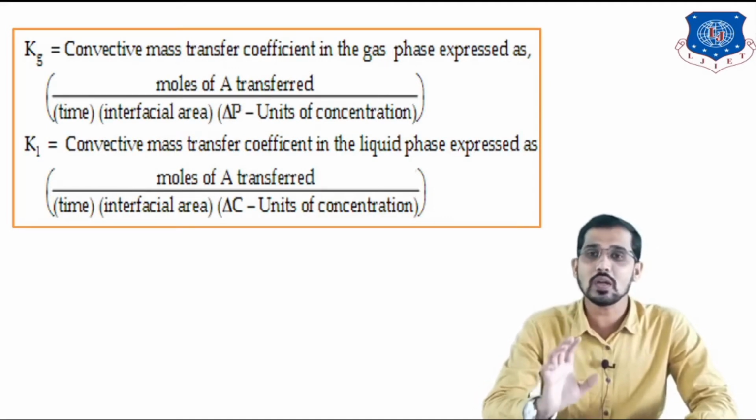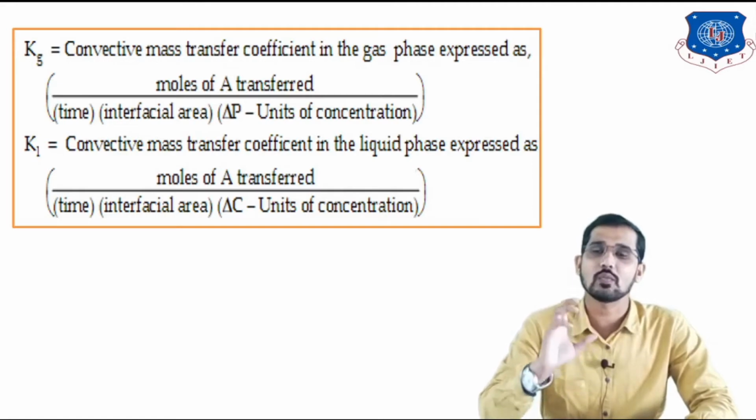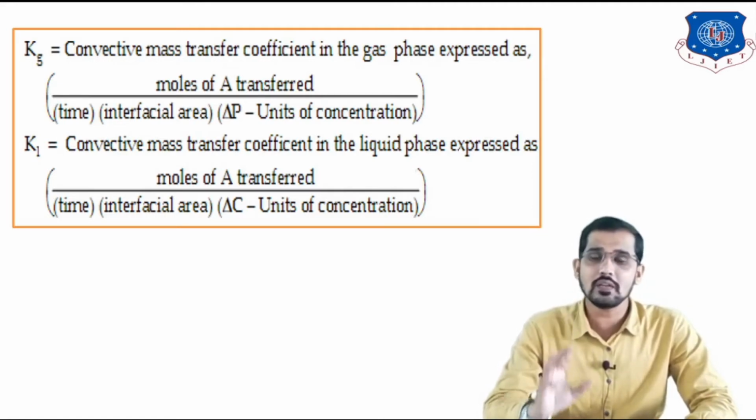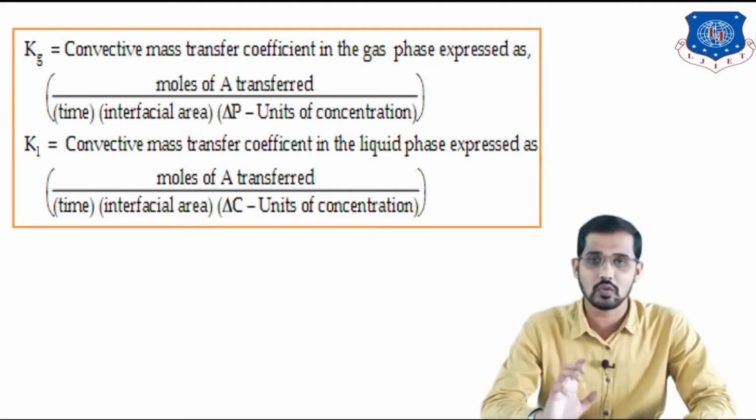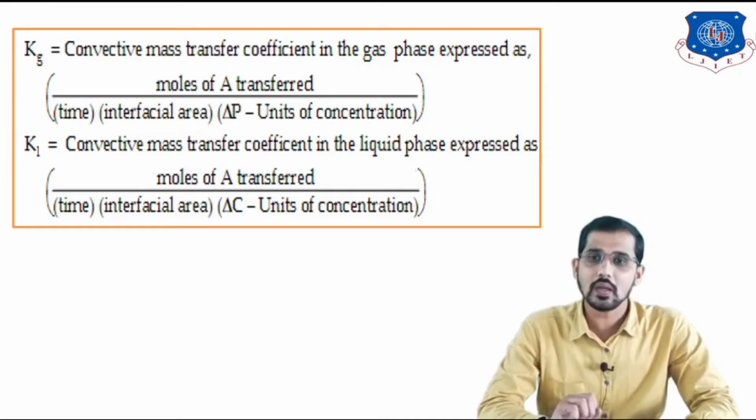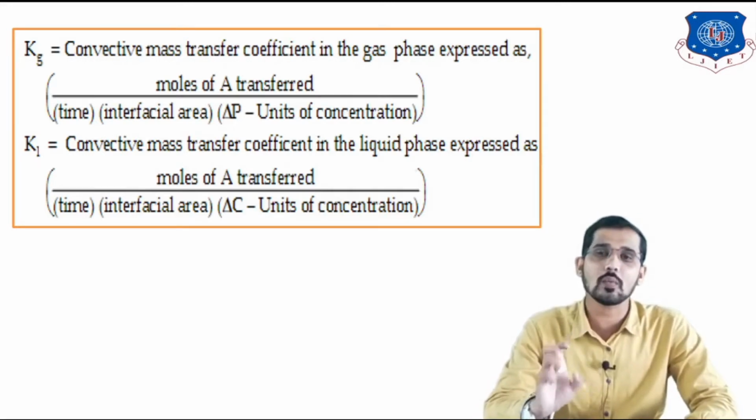I told you small kl is the individual or local mass transfer coefficient for the liquid phase. Similarly, small kg is the individual or local mass transfer coefficient for the gas phase, and small kl is the individual or local mass transfer coefficient for the liquid phase. Now we will see how to write the overall mass transfer coefficient.